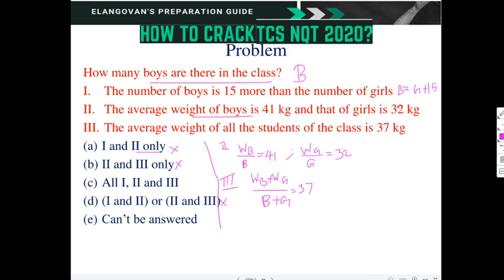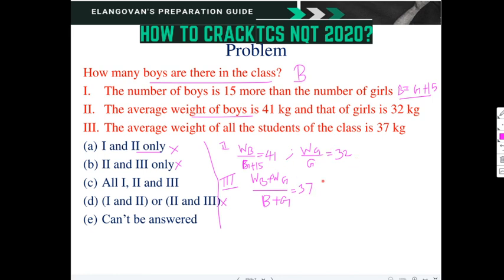Now, wherever B is there, I am writing it as G plus 15. So WB can be written as 41G plus 41 into 15. WG can be written as 32G.